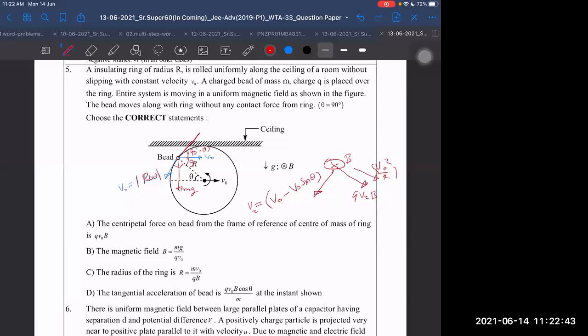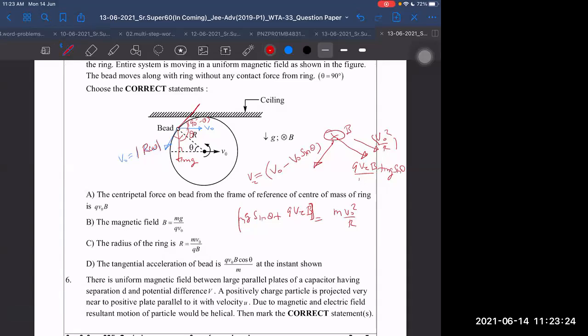Therefore I can say force upon mass is also acceleration. Q into v tau into b divided by m should be equal to, not this only. There is another force also. Mg force is plus mg. What is the component of mg this side? Cos theta, sir. Not theta, cos theta. Theta 90 minus theta. Sin theta, sin theta. So then I can write g sin theta plus this total force is equal to total. Let us write in terms of force. Mg sin theta plus qv tau b, that should be equal to m into v naught square by r.